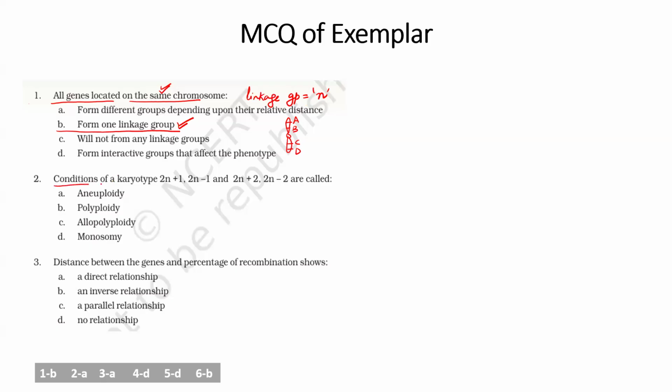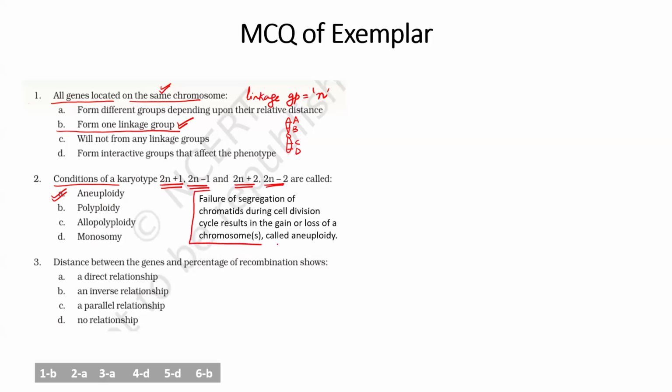Now, the condition of karyotype, if this is given 2n plus 1, means trisomy, this is monosomy, tetrasomy or nullisomy. What do we say such conditions? Such conditions are known as aneuploidy. And the definition is given in our NCERT also. Failure of segregation of chromatids during cell division will result in aneuploidy. Is it clear?